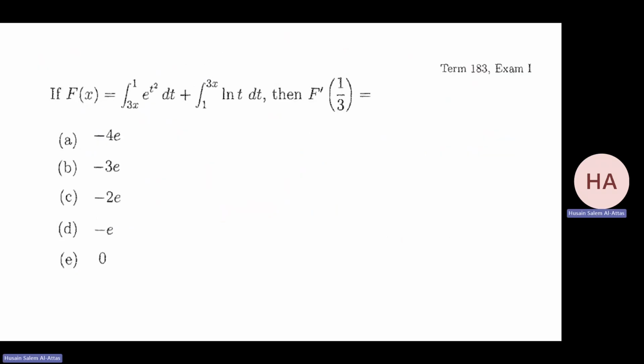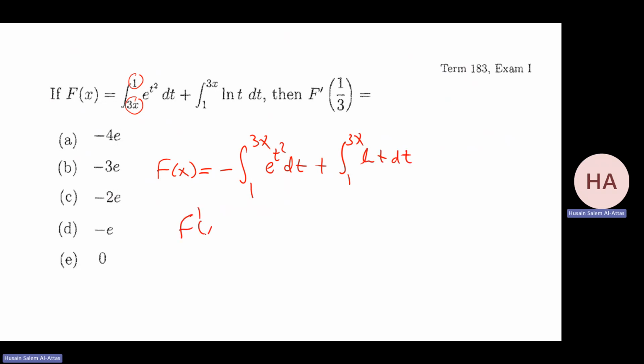Yeah, capital F prime, be careful here. This is 3 to 1, huh? 3 to 1. So let me do it the other way. So capital F of x, I will just rewrite it. Minus 1 to 3x e to the t squared dt plus 1 to 3x ln t dt.